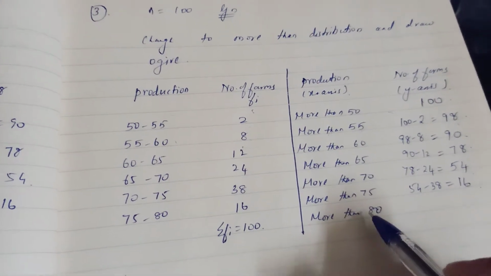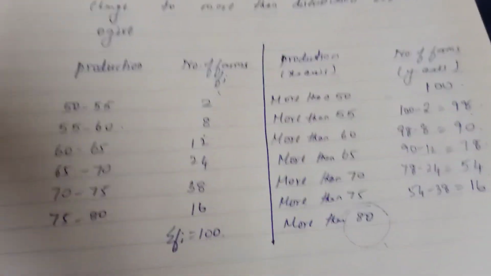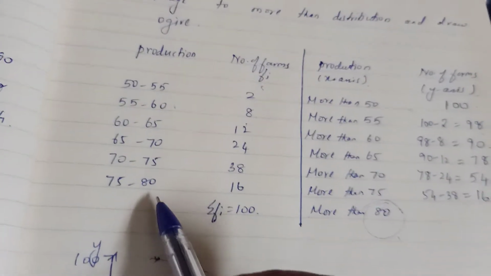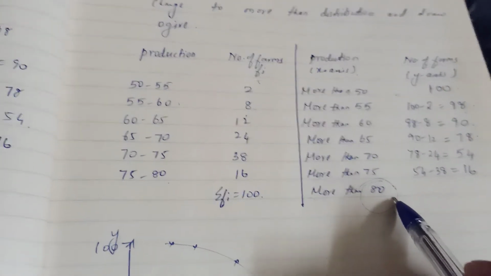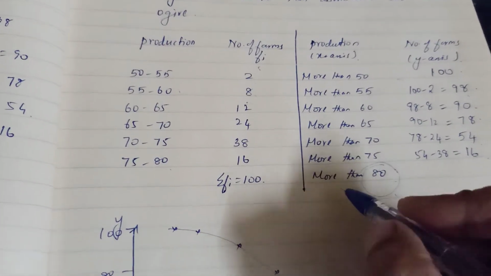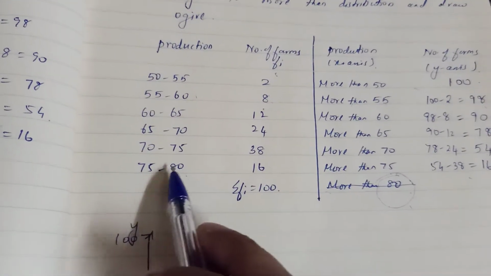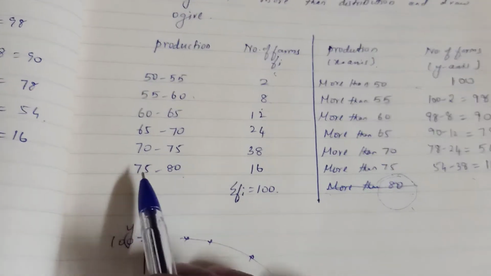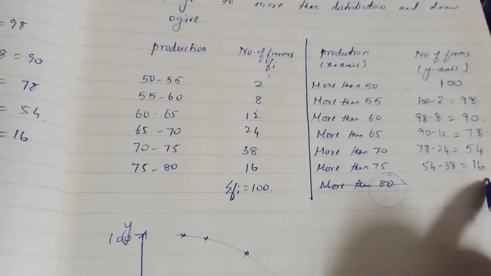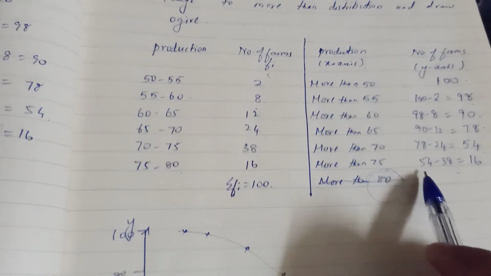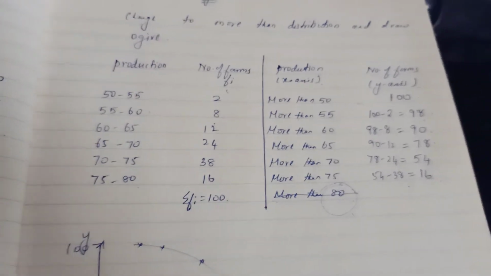Now you imagine, will you be needing this one? More than 80. Obviously the maximum mark obtained by the students is only 80. So you won't get this portion, you won't get this more than 80. Now you can see the number of people who got more than 75, that is 75 to 80, is only 16 people. We are also getting it correctly. So the number of people who are getting marks more than 75 is 16. So our calculation is correct.